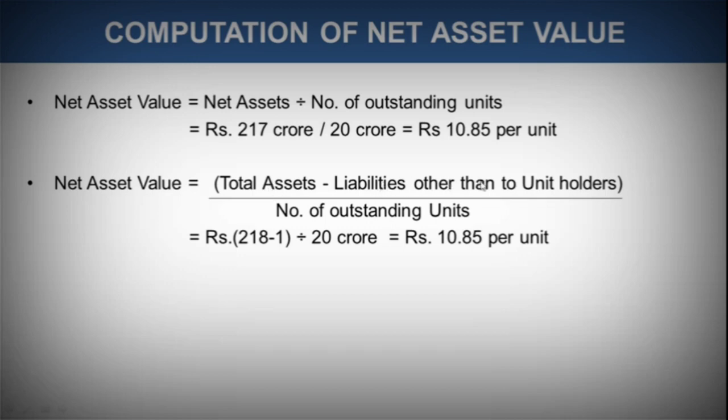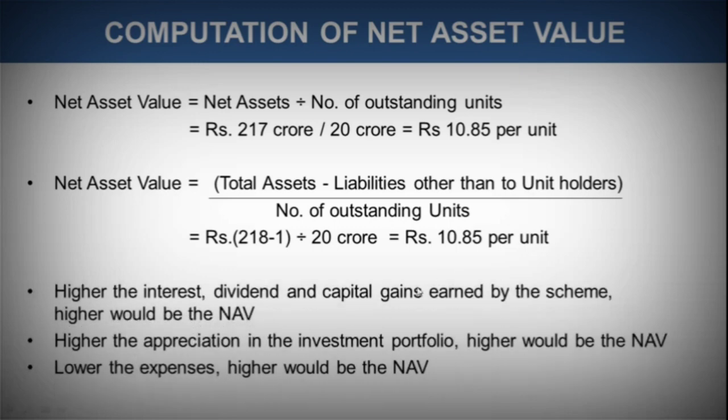So the left value, the other expenses or liabilities, that is other than to unit holders, that is 1 crore. So 218 minus 1 crore divided by 20 crore again would give us the same value, which is 10.85 per unit. Now this is a very simple formula, these two, of computing net asset value.